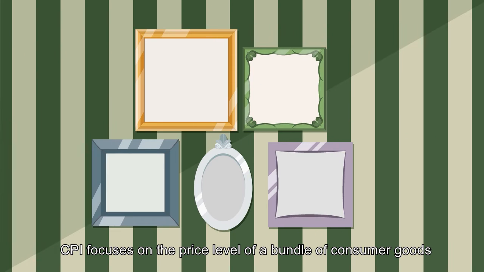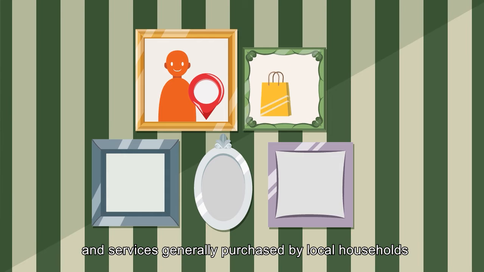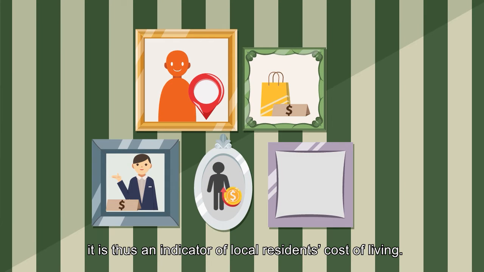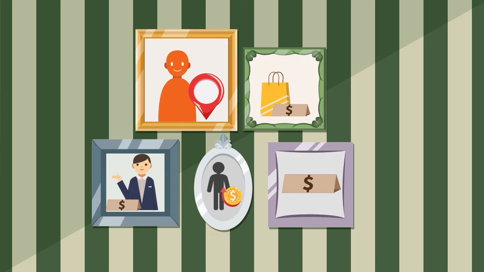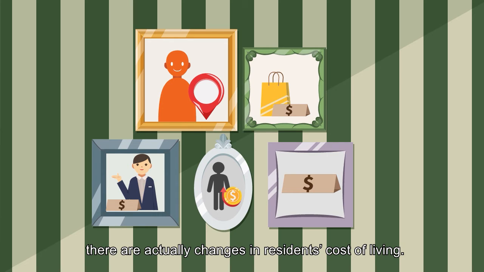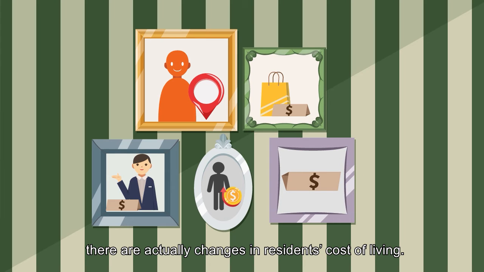CPI focuses on the price level of a bundle of consumer goods and services generally purchased by local households. It is thus an indicator of local residents' cost of living. When there are changes in the CPI, there are actually changes in residents' costs of living.